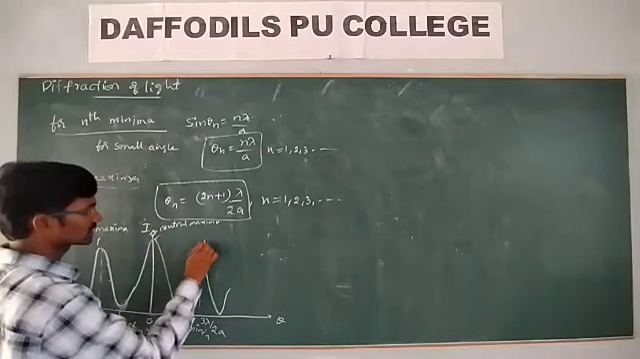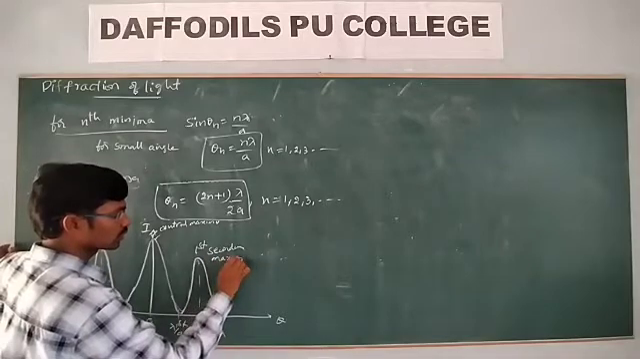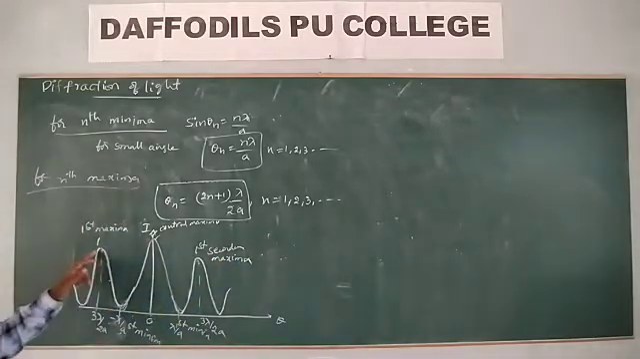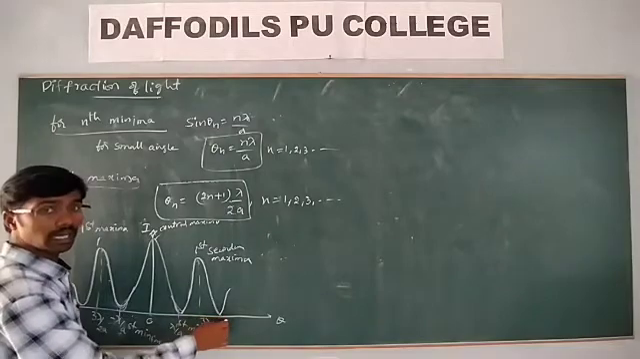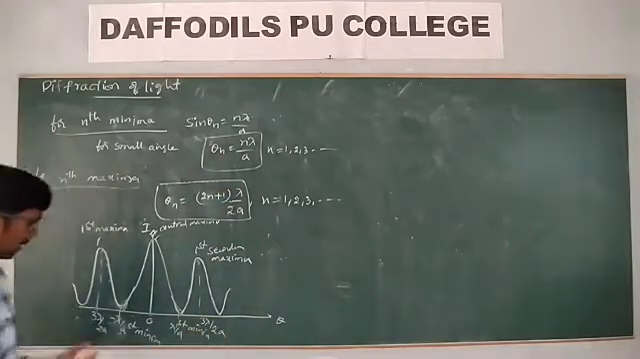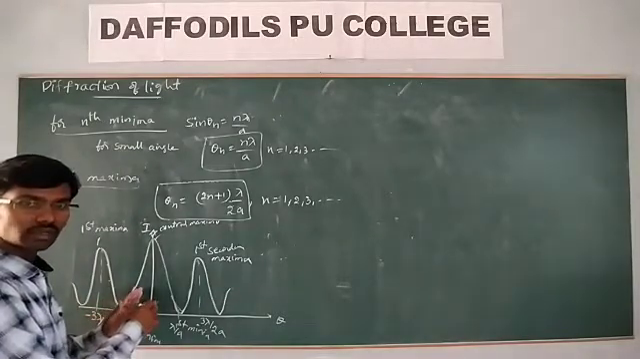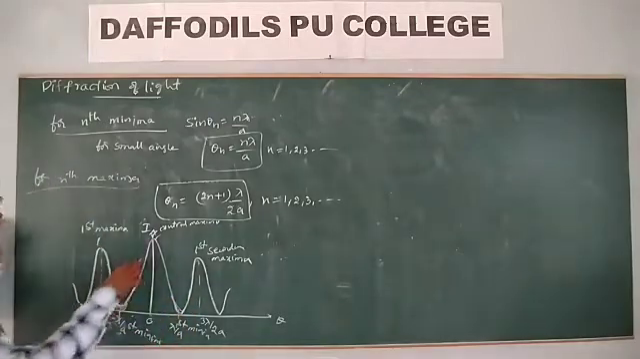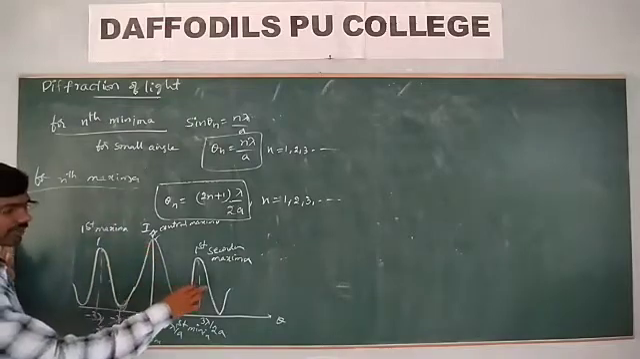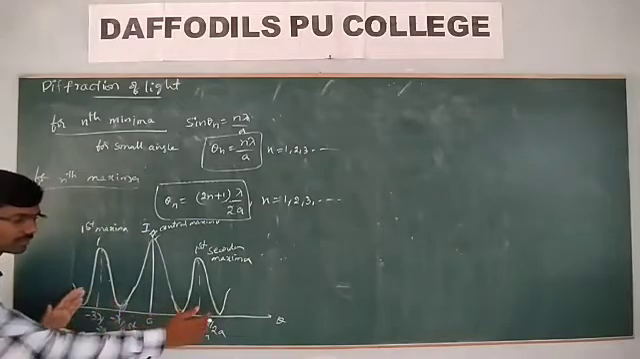It is also called the first secondary maximum, both the same. And the next one is the second secondary maximum, on both sides together. And this is again 2 lambda by a, minus 2 lambda by a. So like that, on either side of the central bright fringe, the diffraction pattern can be observed. You can observe from this graph that the intensity of the diffraction pattern decreases gradually, and not only the intensity, the width also decreases.